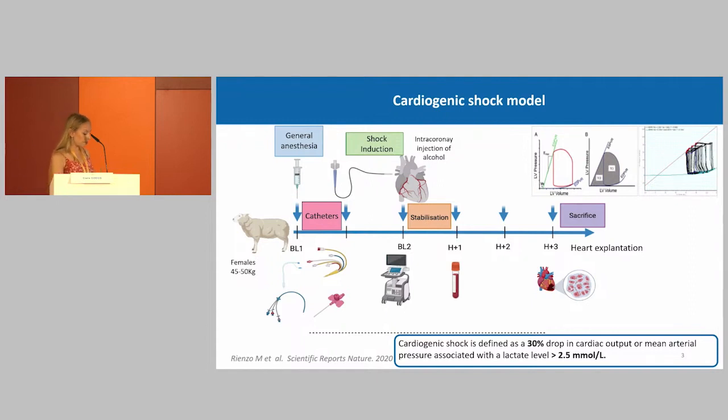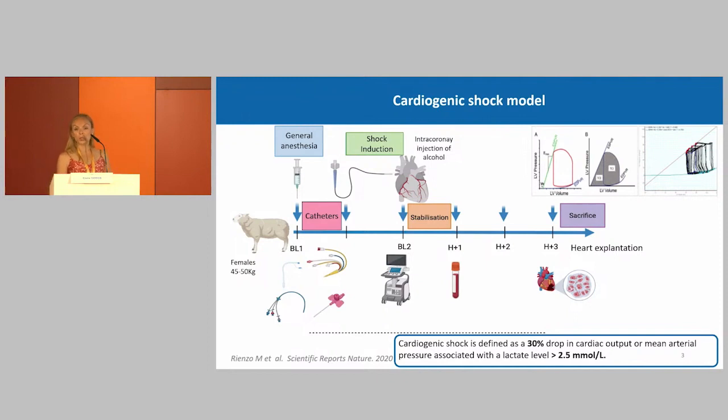The sheep are anesthetized, then catheters are placed, a Swan-Ganz catheter and a Miller catheter to obtain PV loops. Then shock is induced by intracoronary injection of alcohol, followed by 1 hour of stabilization before 3 hours of follow-up. Then comes the sacrifice and heart explantation for tissue analysis.